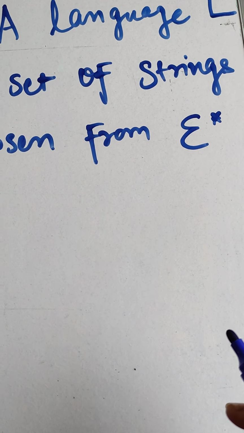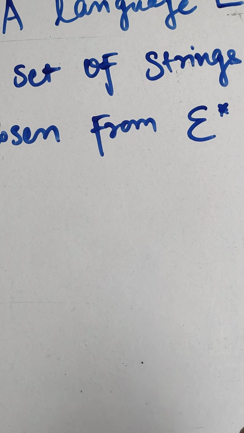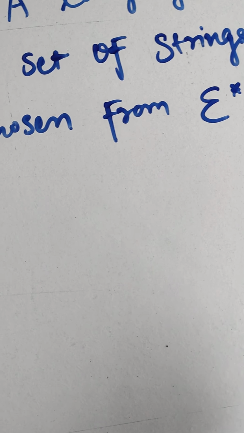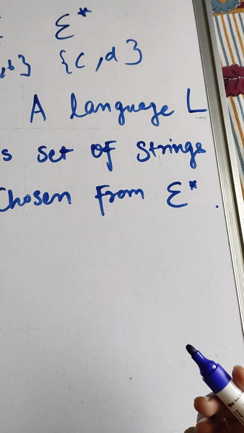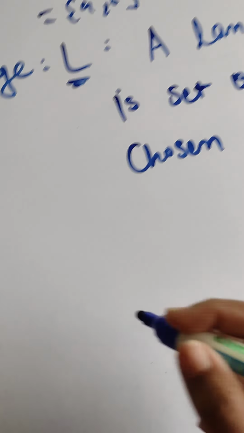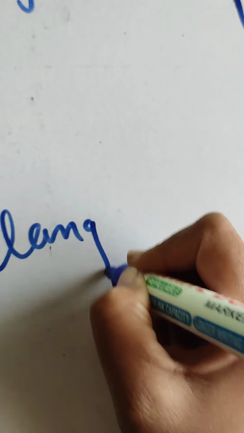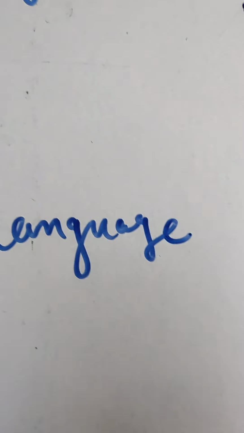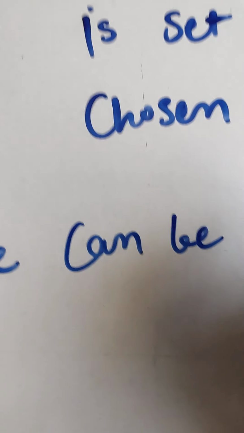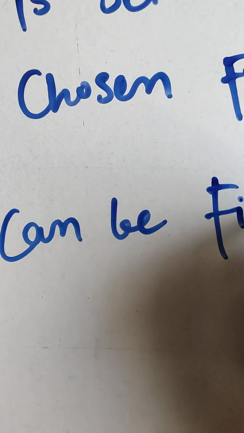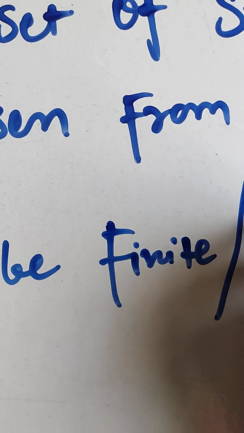So a language which can be formed over sigma can be either finite or infinite. Now how is it finite or infinite?